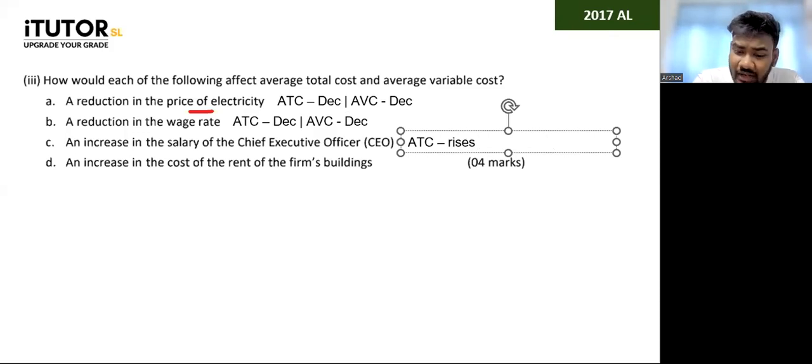What can you tell about average variable cost? Does average variable cost also increase just because the CEO's salary is increasing? No, right? There is going to be no change. You can say it is unaffected, no change, or remains constant. Anything is fine. So I'll just say no change for now. Why is that? Because the CEO's salary is a fixed cost. So just because the fixed cost is increasing, you can't say average variable cost is going up, right? That doesn't make sense.